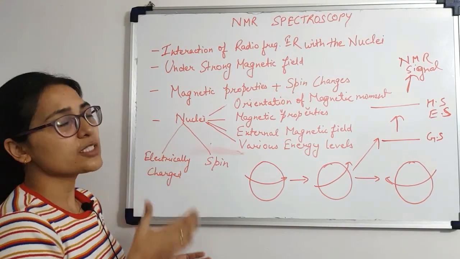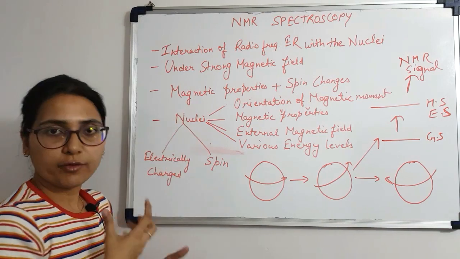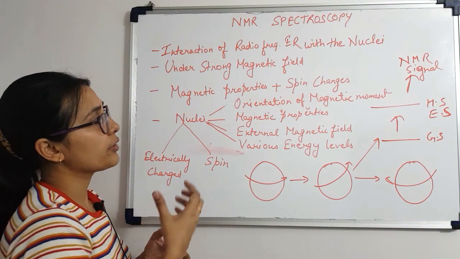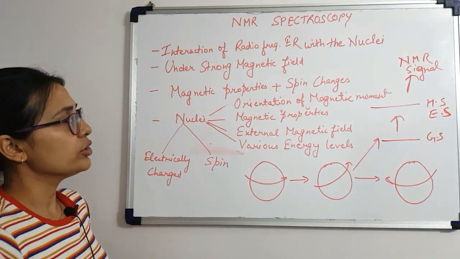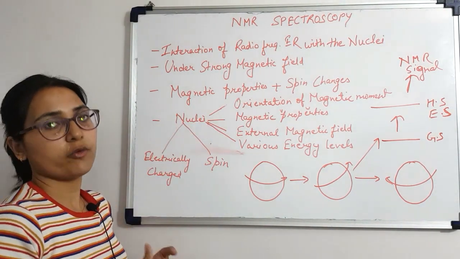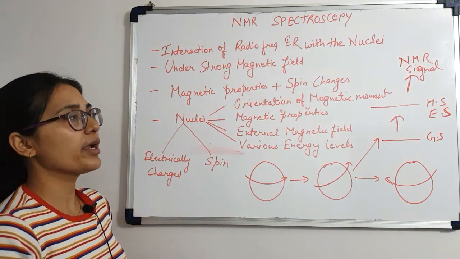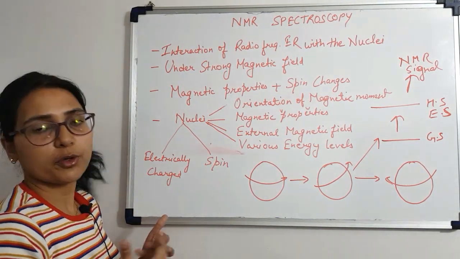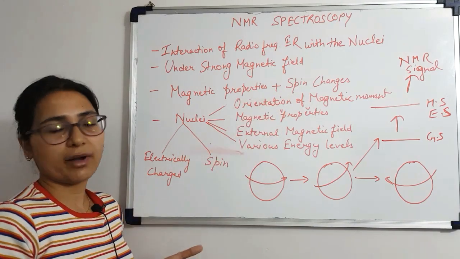So NMR spectroscopy basically exploits the magnetic properties of a particular molecule, and it also records the spin changes occurring in the nuclei of that molecule. So these are the two important things to keep in mind. Magnetic properties of a particular molecule are exploited for NMR spectroscopy, and also spin changes that occur during the absorption of radio frequency electromagnetic radiation are recorded during NMR spectroscopy.